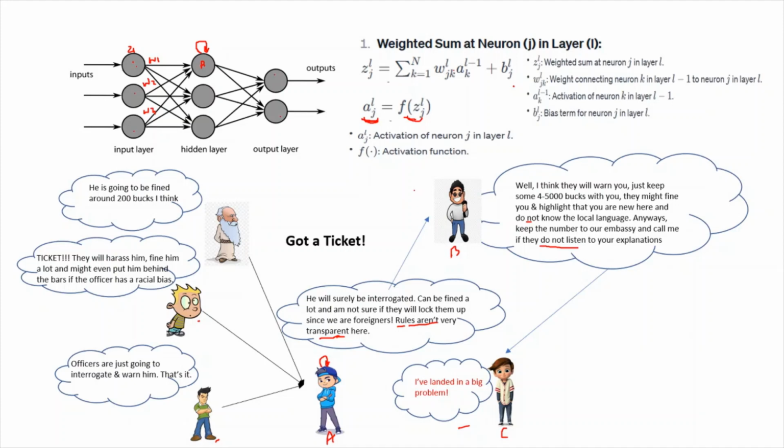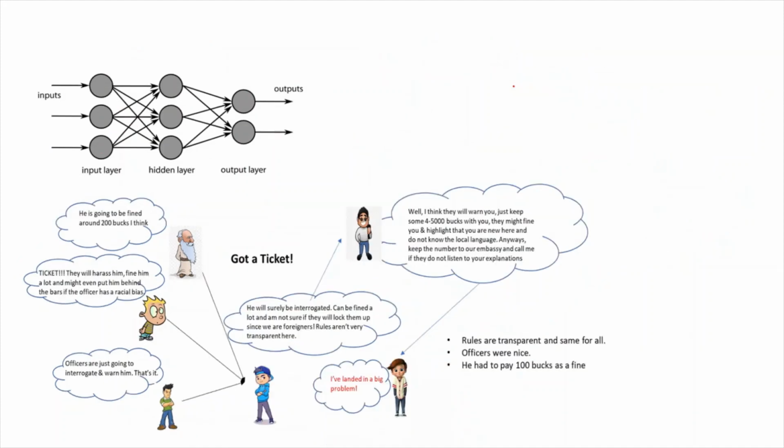So now let's move on to the story. When he goes to the office, he finds that the rules are very transparent and the same for all. It is not that the foreigners will have a different rule. The officers were very nice to him and he just had to pay $100 as a fine. So there was no problem.